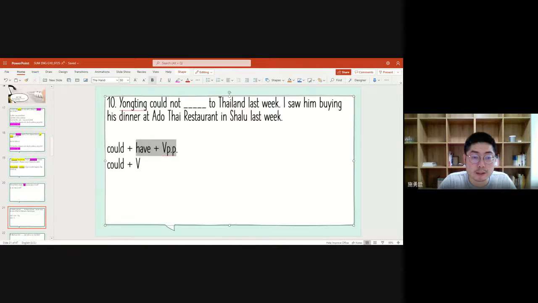So usually for this kind of case, if you see these auxiliary verbs like "could," you can put a perfect tense behind to say something that happened before. So in this case, the answer should be, he could not have traveled to Thailand last week.